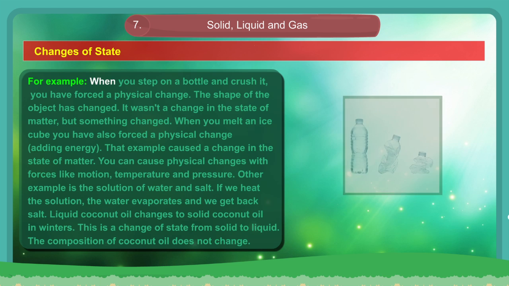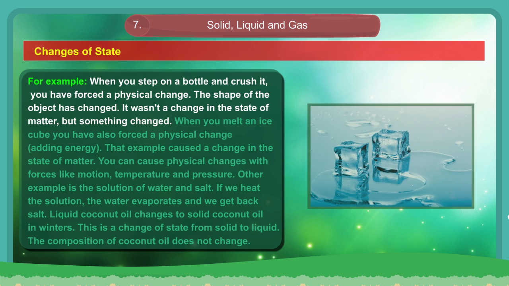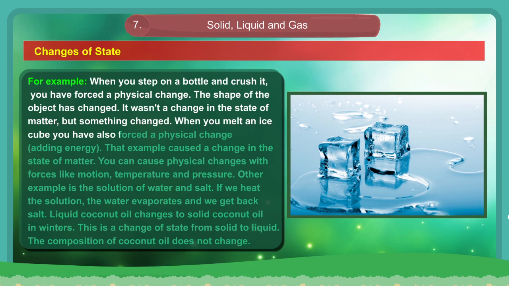For example, when you step on a bottle and crush it, you have forced a physical change. The shape of the object has changed. It wasn't a change in the state of matter, but something changed. When you melt an ice cube, you have also forced a physical change, adding energy. That example caused a change in the state of matter. You can cause physical changes with forces like motion, temperature, and pressure.